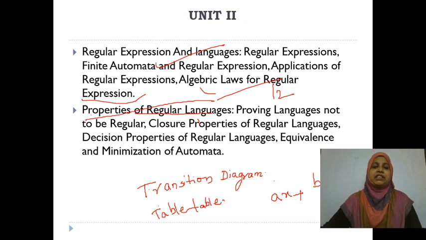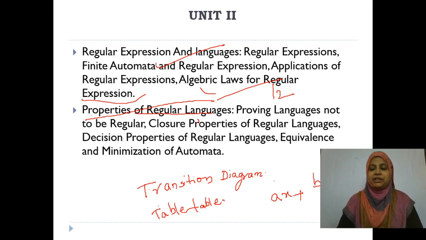Next, in the second unit, you are going to learn about equivalence and minimization of automata. Equivalence means you are going to check whether two DFAs are equivalent or not, and minimization of automata means how you are going to minimize the given finite automata. We have various types of properties, and by using those properties, we are going to minimize the finite automata.